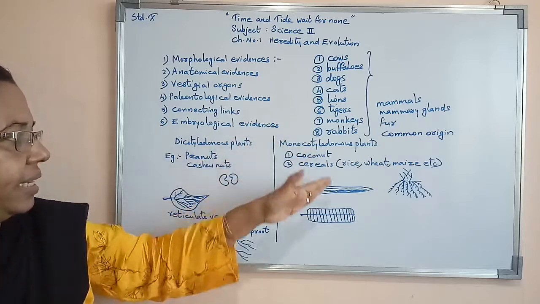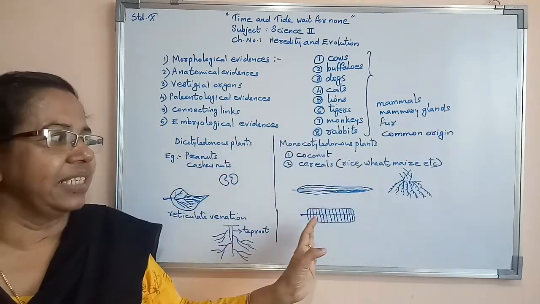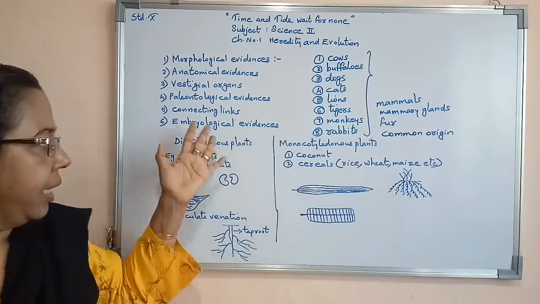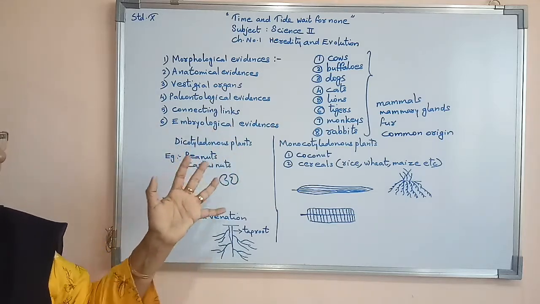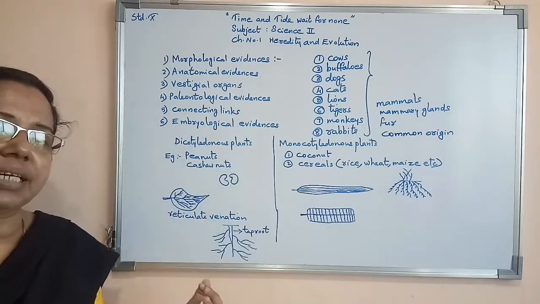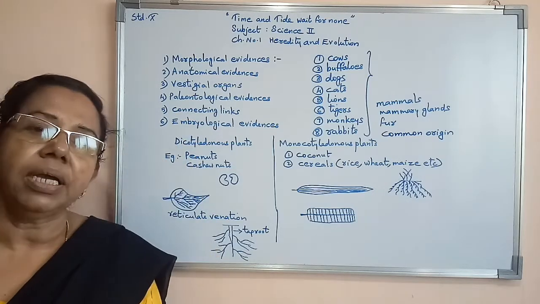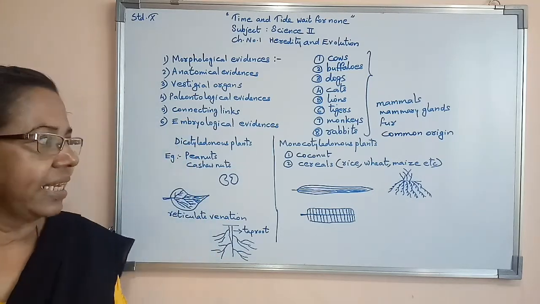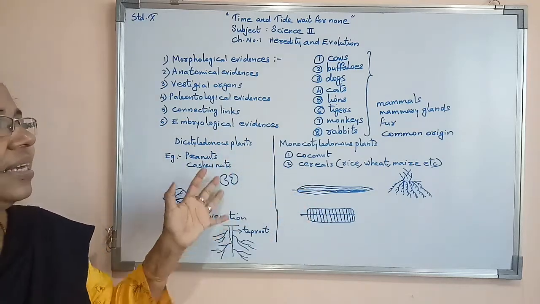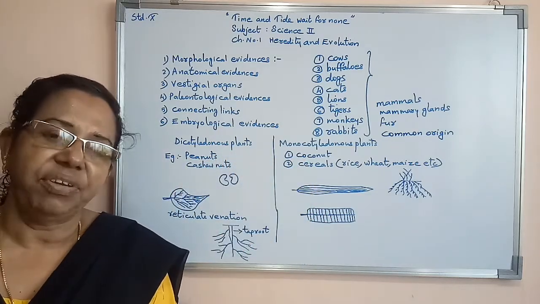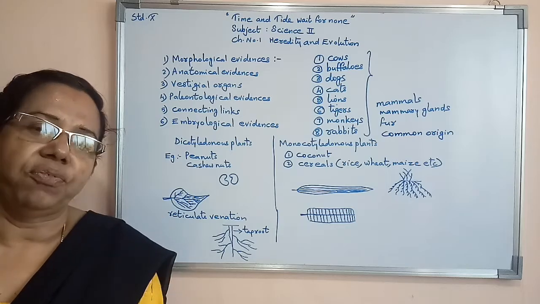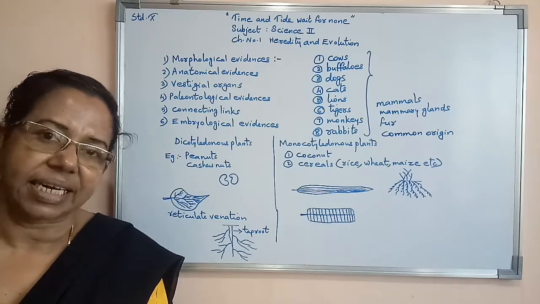We can say that all these monocotyledonous plants have a common origin. Similarly, all dicotyledonous plants have common features, and because of that we can say they have a common origin. From this we can understand that this gives us evidence of morphological structure.